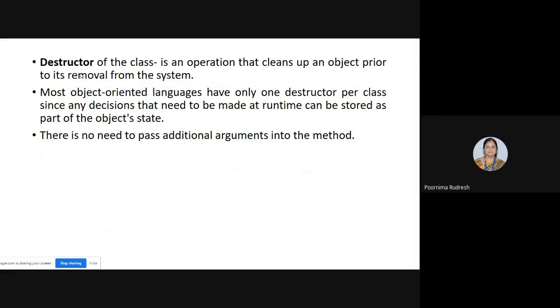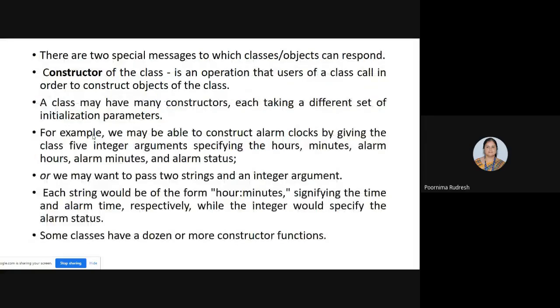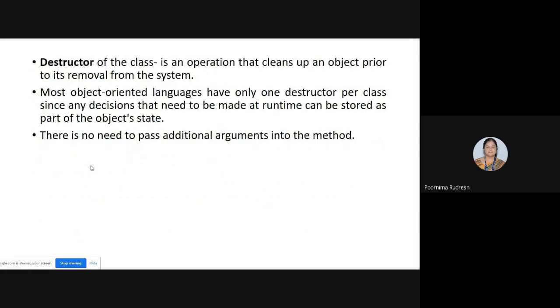And for the destructor, there is no need to pass additional arguments into the method. In the constructor we are passing arguments, but for the destructor there is no need. Do you understand what a constructor is and what a destructor is? Here it's just theory, with no examples or programs. You are just studying the fundamental basic concepts of the object-oriented approach. Any doubts about message, method, constructor, destructor?